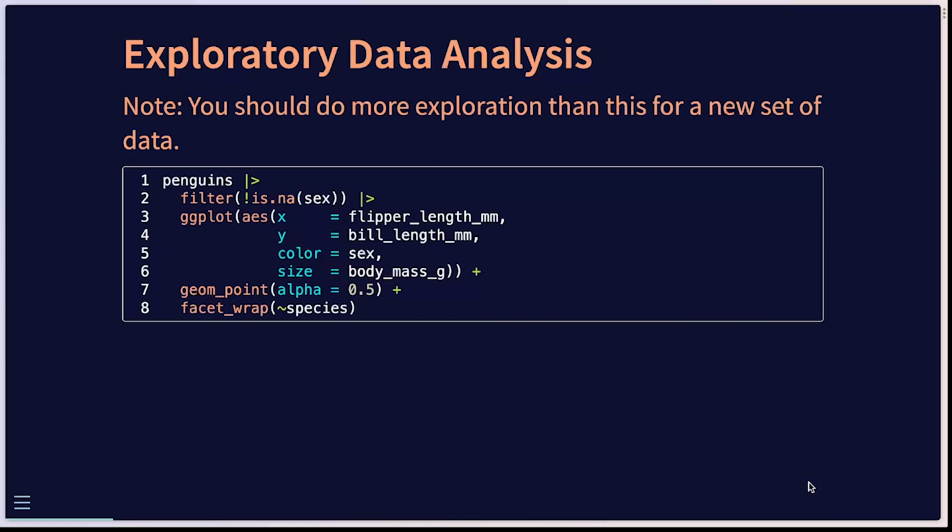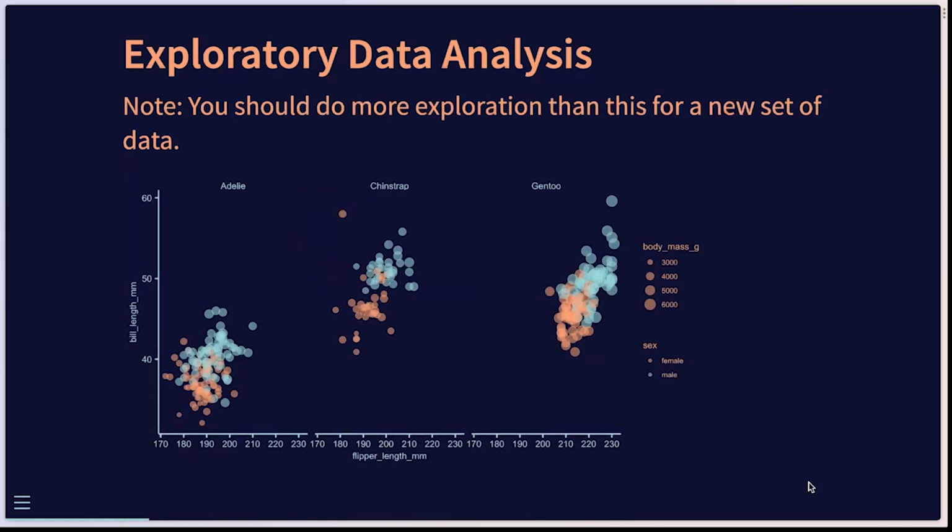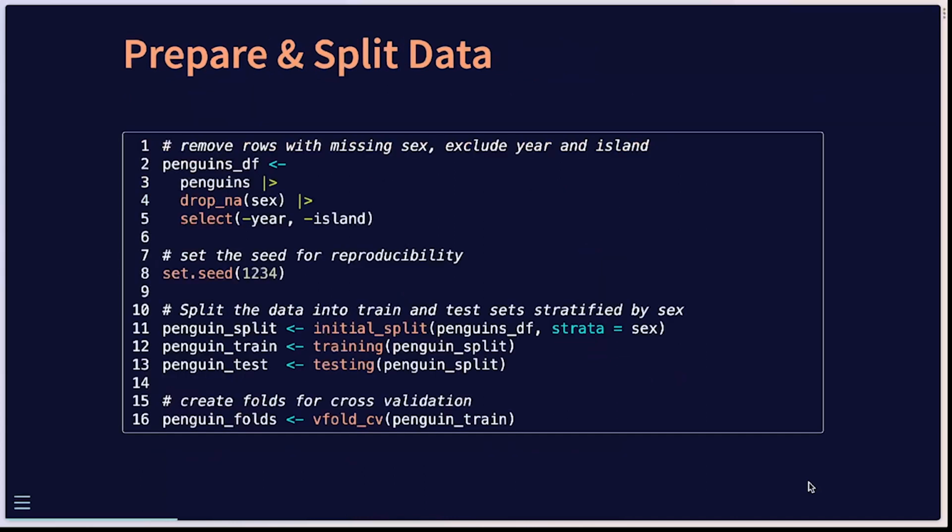We're going to be plotting here the flipper length versus the bill length. The model output that we seek to predict here, we're looking at a classification exercise where we want to determine if, given features like flipper length, bill length, and body mass, we can predict if the penguin is a male or a female. Plotting flipper length versus bill length, you see that there's some clear differences by sex. This is faceted by the penguin species. So this seems like it's a reasonable task that we could model fairly well here.